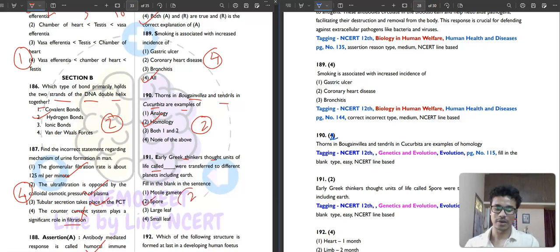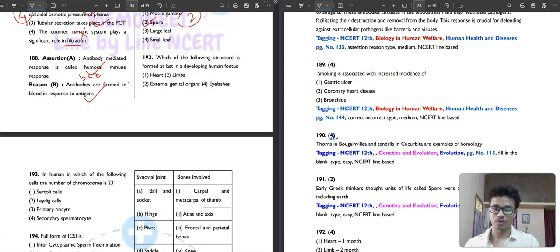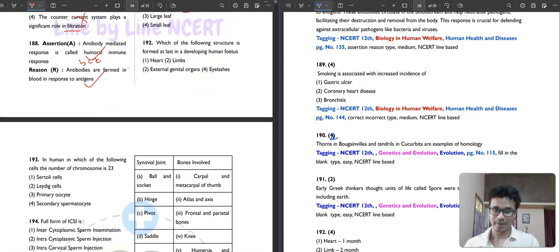Then question 192. Which of the following structure is formed at last in a developed human fetus? Heart, limbs, external genital organ, or eyelashes? So that is very easy. Heart is formed in 1 month, limb is formed in 2 months, external genital organs are formed in 3 months, eyelashes are formed in 6 months. It is given in your NCERT. It is saying that formed at last, so that will be your eyelashes. So the fourth option will be your correct answer.